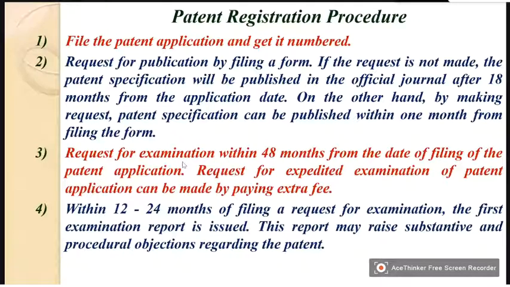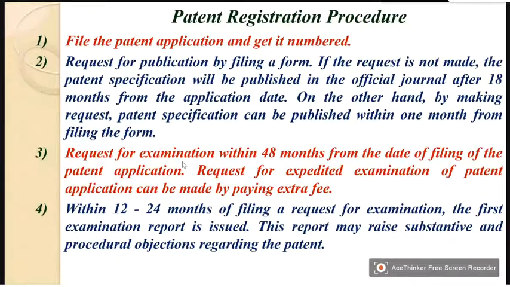What is the procedure? Patent registration procedure. File the patent application and get it numbered. So the first thing is you have to apply and get an identification number. Request for publication by filling a form. Before you get the patent, you have to publicize it. That means you have to make it known to the public. For that there is a form, and you have to fill that form.